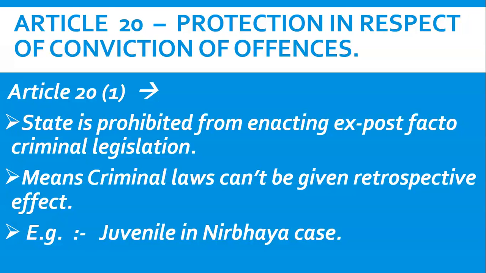It means the court cannot give punishment to all those criminals who have committed the crime before the commencement of the law. Okay, but the court can punish all the criminals who have committed the crime after the making of the law.